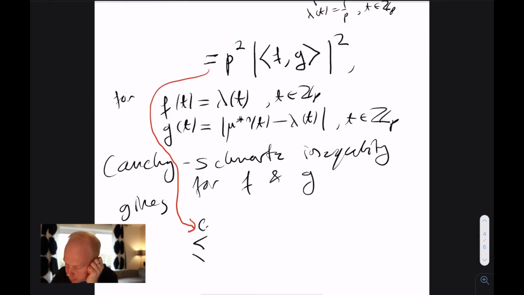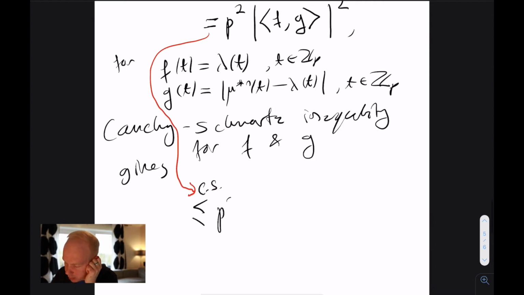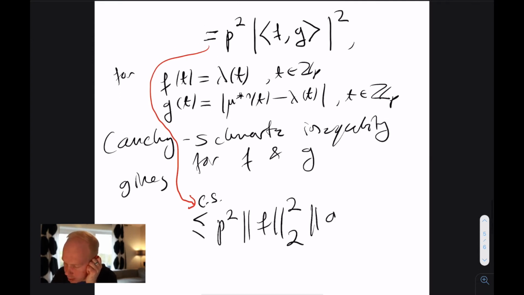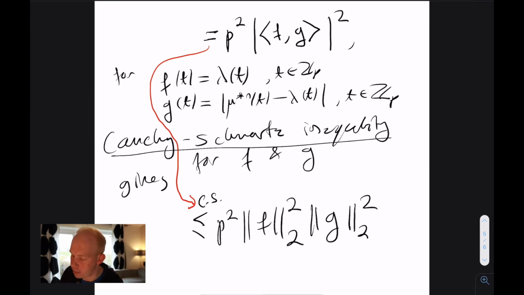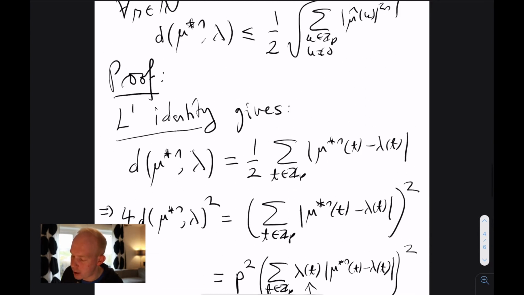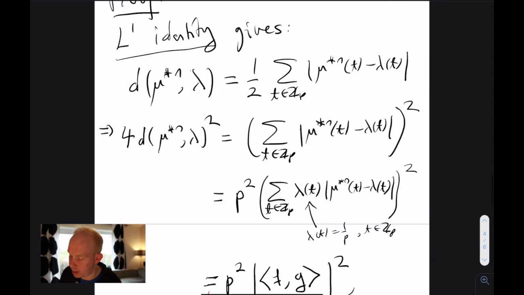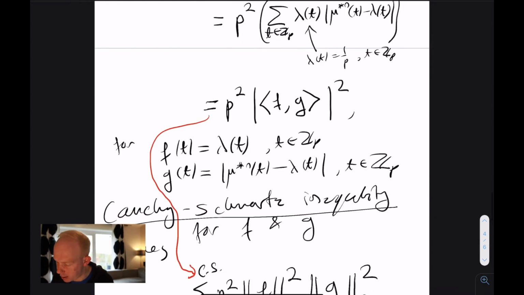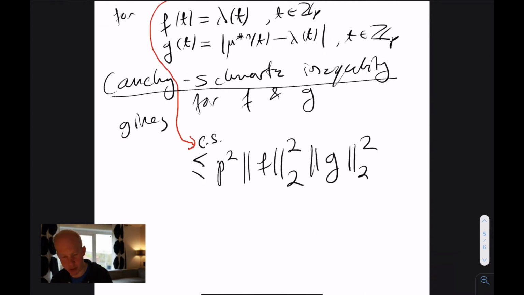So this is p squared, and now I can put in the L2 norms, which are squared because there is a square outside. That's the Cauchy-Schwarz inequality I'm using. So first I use the L1 identity to give 4 times the distance squared, and then I have this expression as an upper bound.